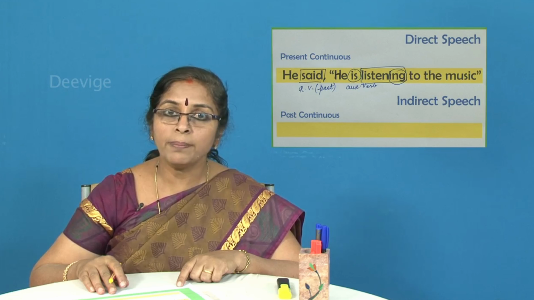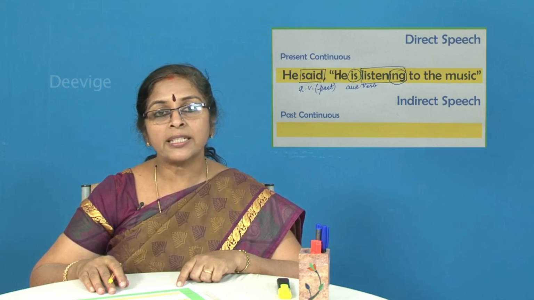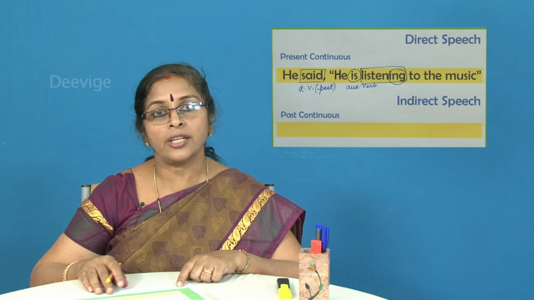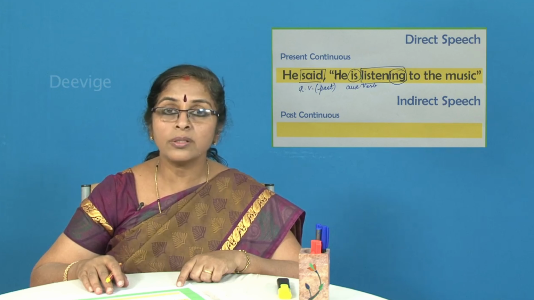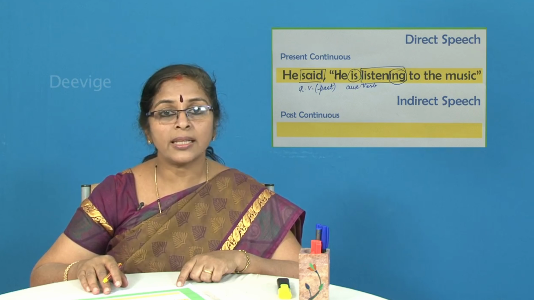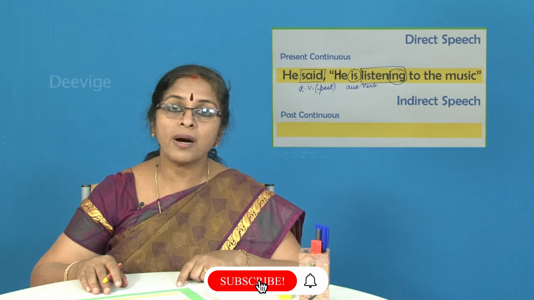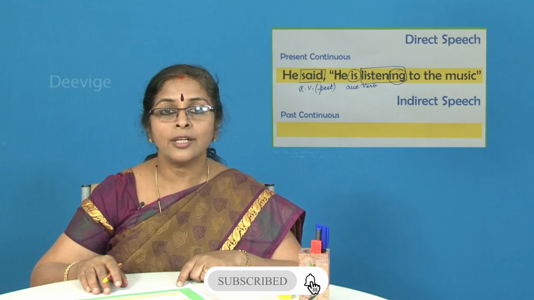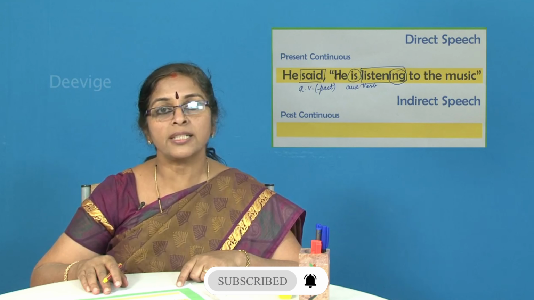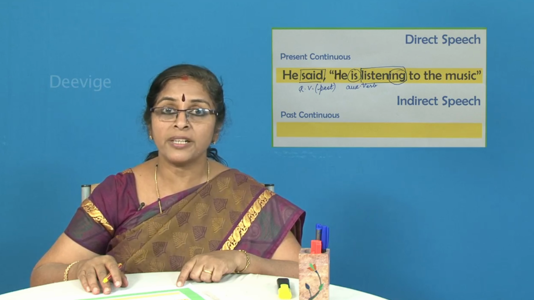The reporting verb, as we already discussed, is in the past tense. So this particular sentence, when we change it into the indirect, also known as the reported speech, we have to take care to see that the present continuous tense is changed to past continuous tense. So how are you going to change this particular sentence into the reported speech or the indirect speech?